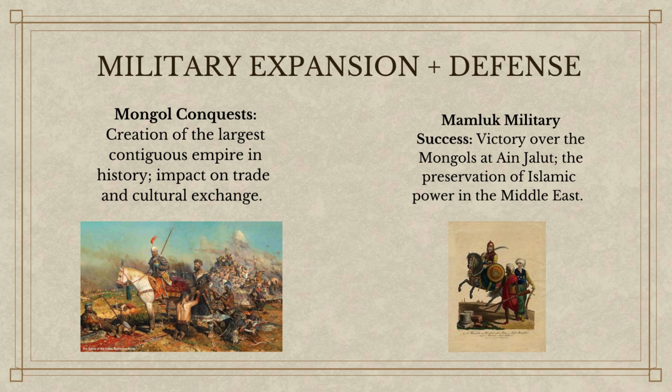Military expansion and defense were key components of state building. The Mongol conquest led to the creation of the largest contiguous empire in history, greatly impacting trade and cultural exchange. The Mamluks successfully defended the Islamic world from the Mongols, preserving the region's political and cultural integrity.